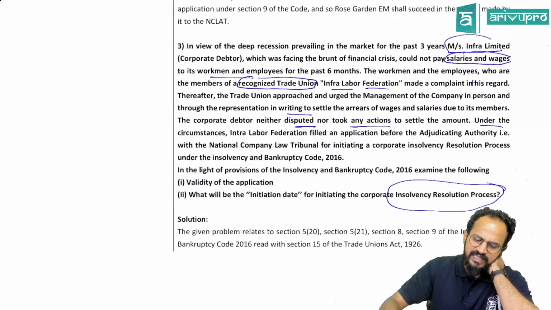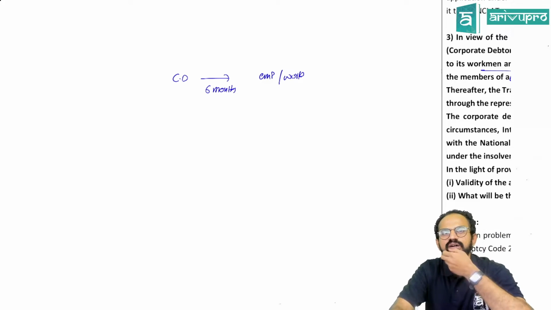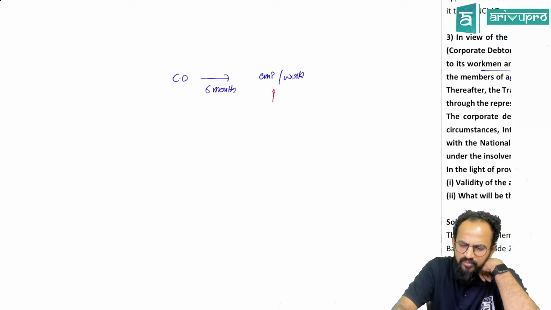Okay, people, now what is happening? Very simple. A corporate debtor has not paid wages and salaries for 6 months to its employees and workmen. Okay, now what did they do? People, generally these employees and workers will always be a part of trade unions.